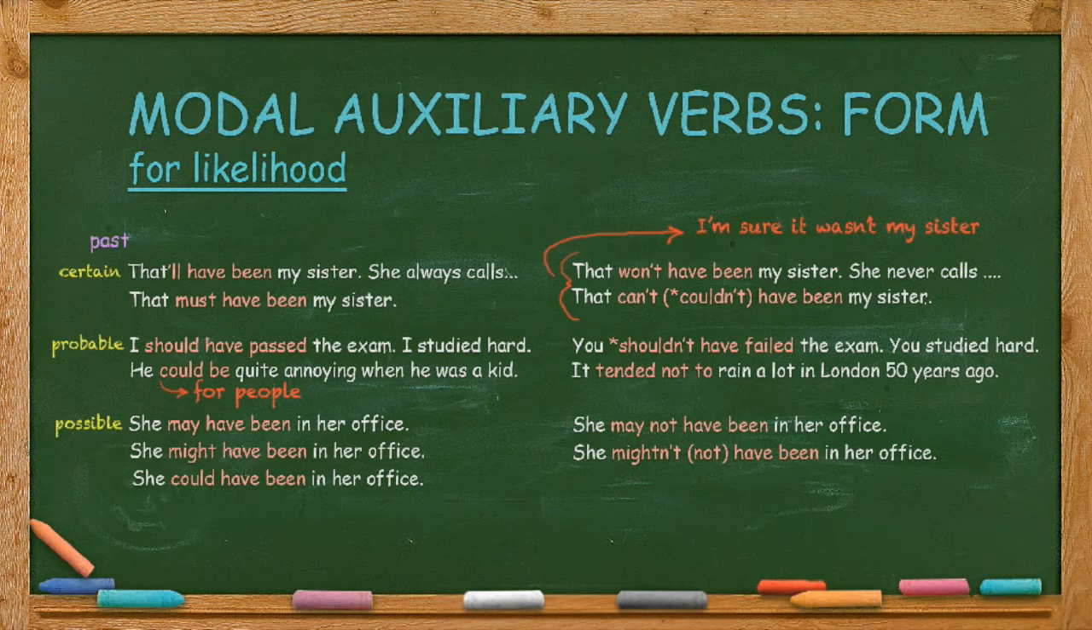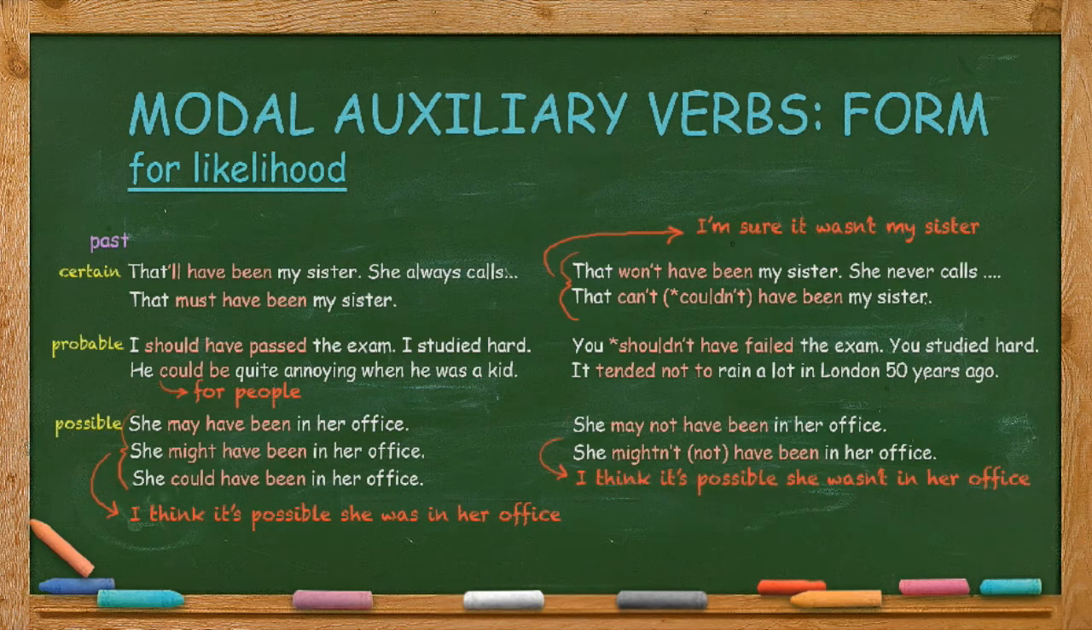Possible. In the affirmative, she may, might, or could have been in her office. These three sentences mean, I think it's possible she was in her office. And the negative, she may not have been in her office, she mightn't or might not have been in her office. These two mean, I think it's possible she wasn't in her office. Remember again that the negative form of could for possibility can only be may not or might not, as couldn't refers to certainty.